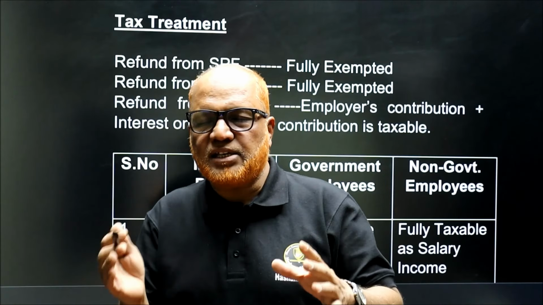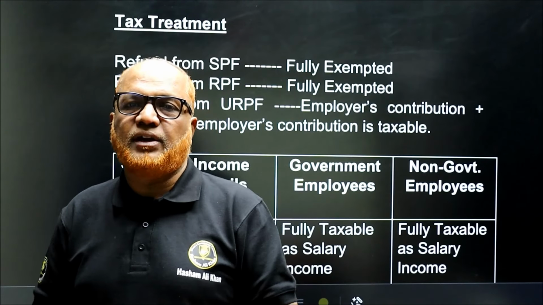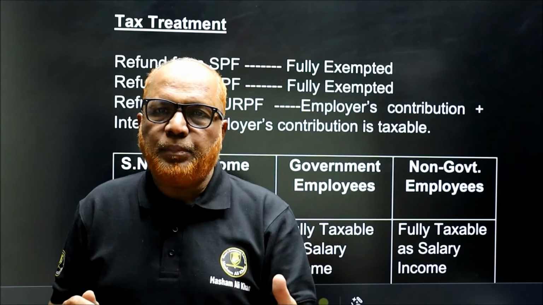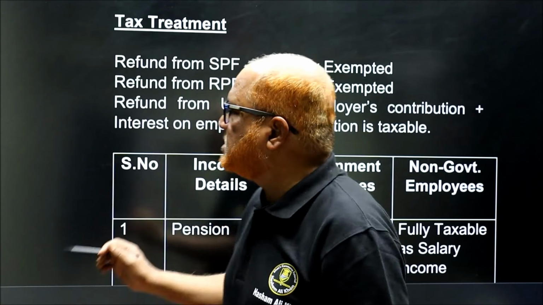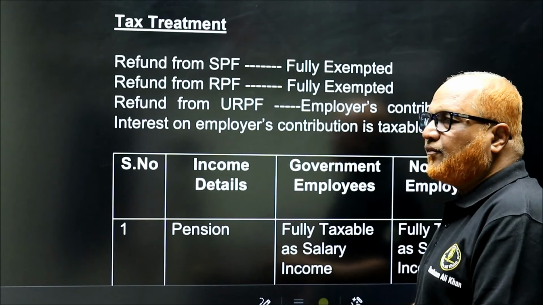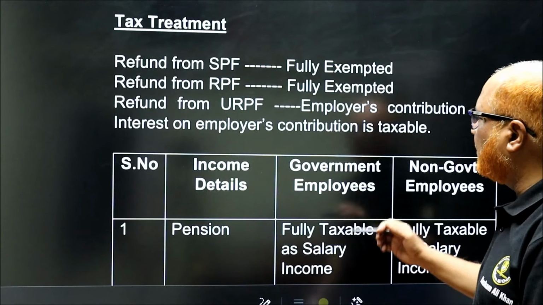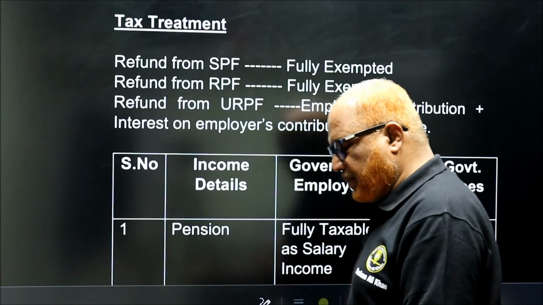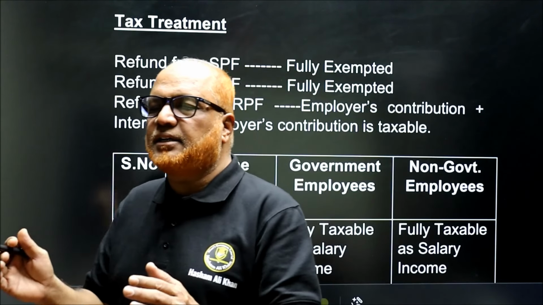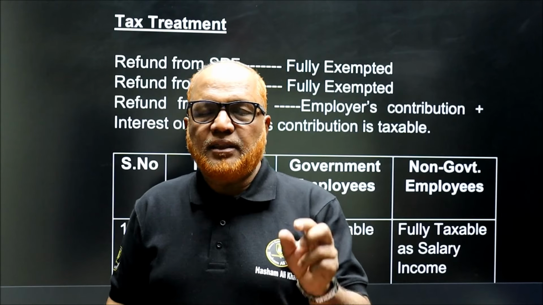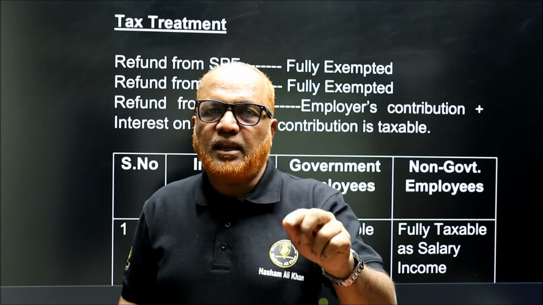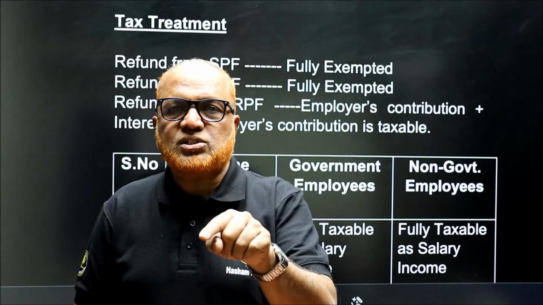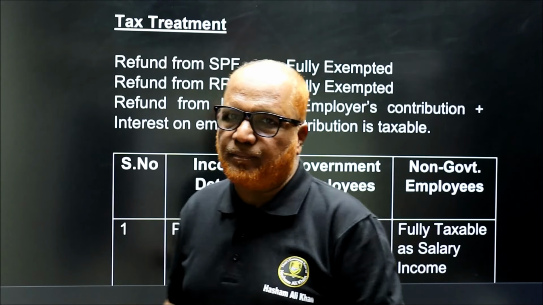Second, refund from RPF, recognized provident fund. What is the difference between SPF and RPF? In the coming videos, I am going to explain to you. Any amount received from RPF is also fully exempted from tax. Now refund from URPF, unrecognized provident fund. Employer's contribution plus interest on employer's contribution is taxable. So if the amount is credited in URPF, then the employer's contribution and interest on that employer's contribution is taxable. Employee's contribution in URPF is not taxable.